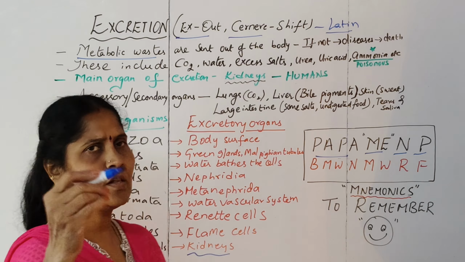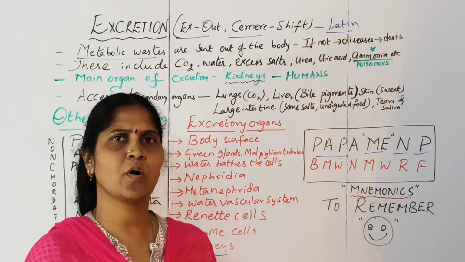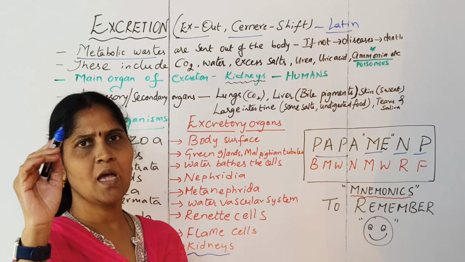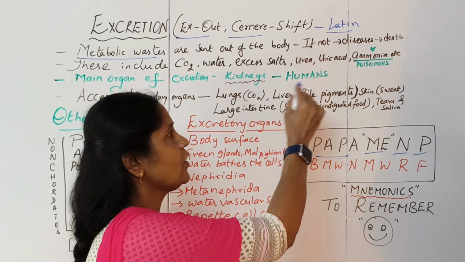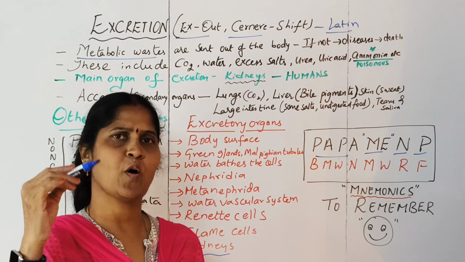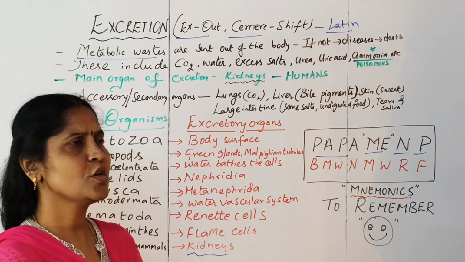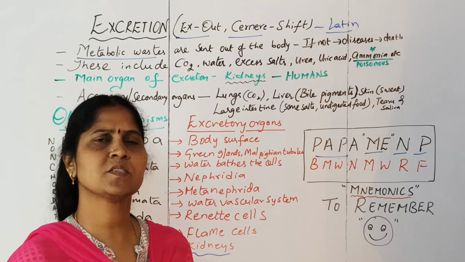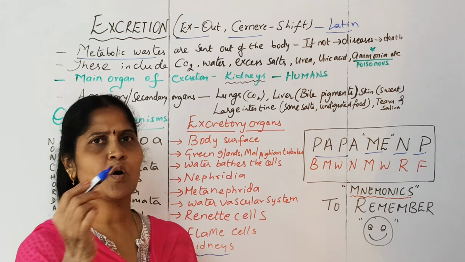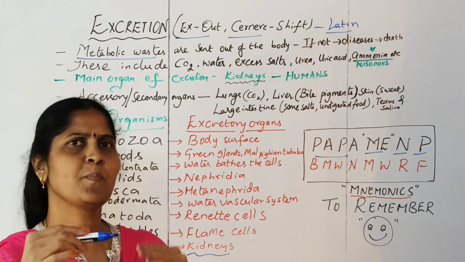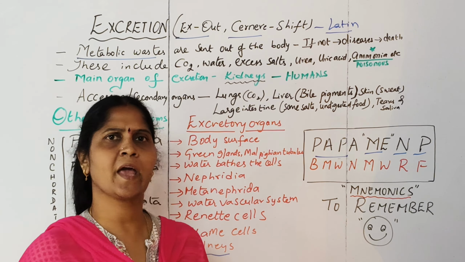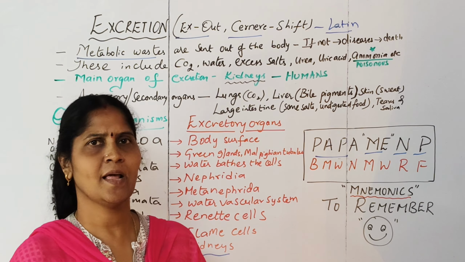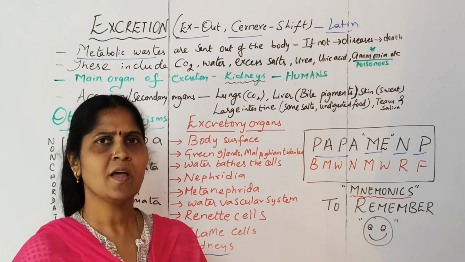Then, what are the substances that are excreted outside the body? They are carbon dioxide, excess water, excess salts, urea, uric acid and ammonia. Out of all this, ammonia is considered the most poisonous waste that has to be excreted out. Urea, uric acid and ammonia are called the nitrogenous waste of our body because they contain nitrogen. The most dangerous is ammonia. Depending upon the product of excretion, organisms are categorized as ureotelic, uricotelic and ammonotelic.